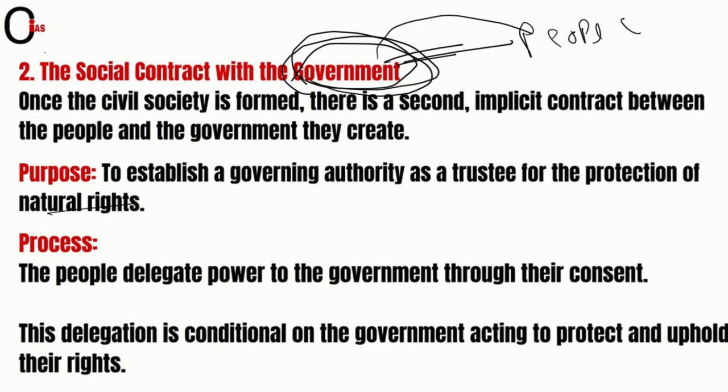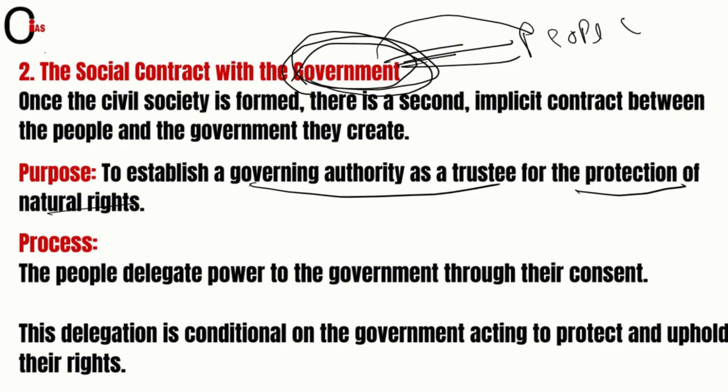So here they won't do anything wrong which is against the laws that are made by the government. So the purpose was to have the governing authority as trustee for the protection of the natural rights. And the process that is involved, as I have already told, friends, is mutual agreement between the government and people, right? So this delegation is conditional on the government acting to protect and uphold the rights.